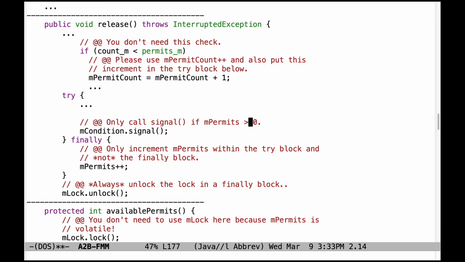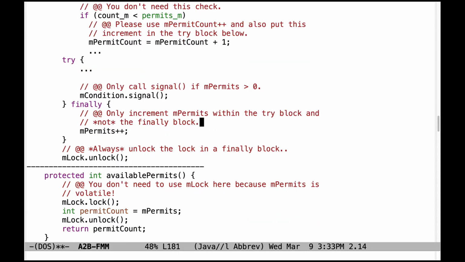Down here, only call a signal if mPermits is greater than 0, and that's because we can start out with a simple semaphore set to an initial value of permits that's less than 0. That's just the way Java semaphores work too. And also make sure that you only increment mPermits within the try block and not in the finally block. Doesn't belong in the finally block. And I think this probably should be permit count, just to be consistent with what we show above.